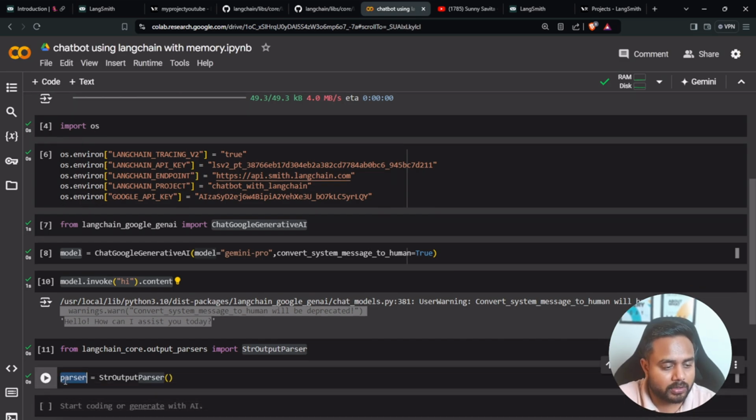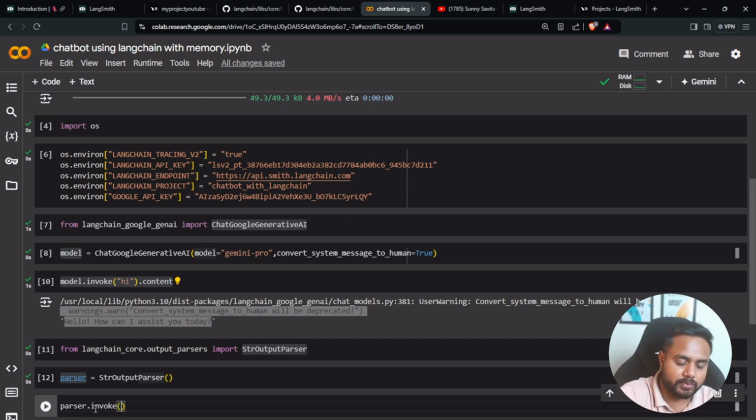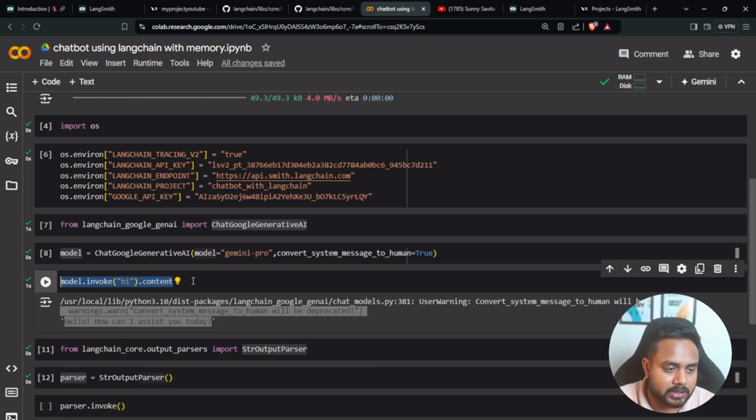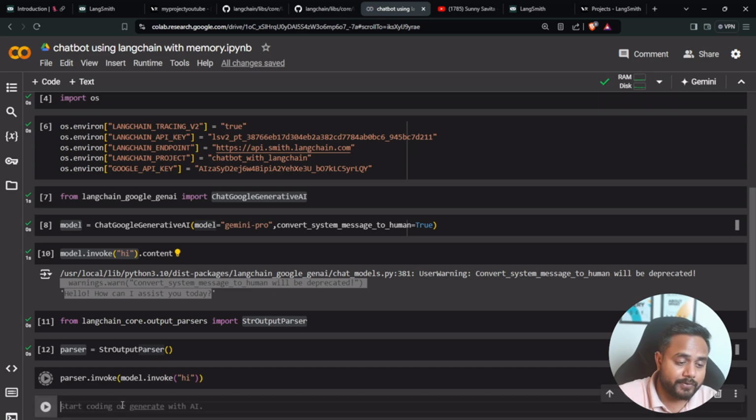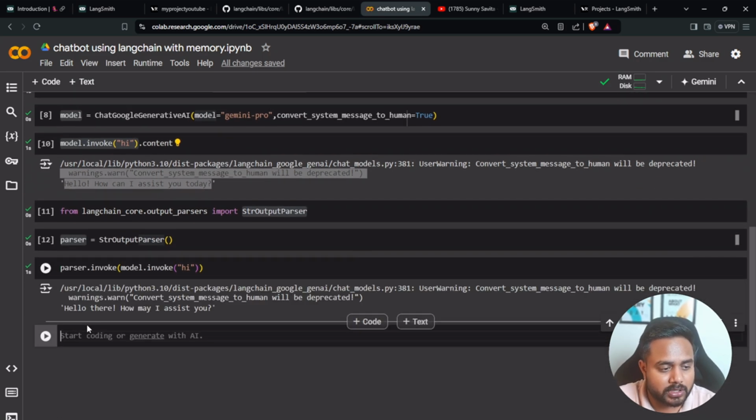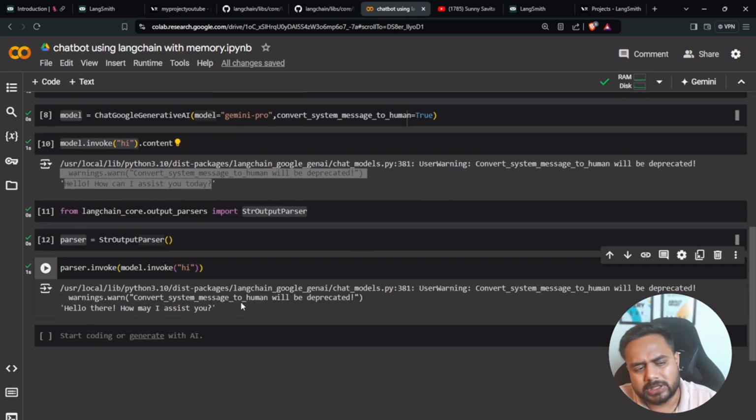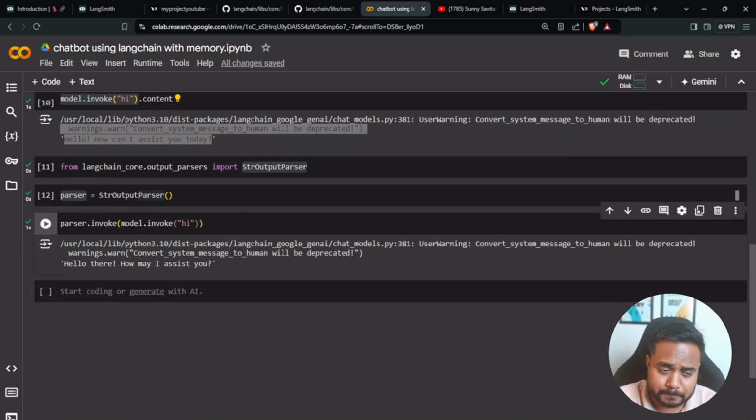Now you can call one method on top of this parser. My method name is going to be invoke, and under this method you can invoke this particular model. So what you will get is your response. Here you can see this is your response. So in this way as well, you can parse your output and get your desired output. I hope this is clear.